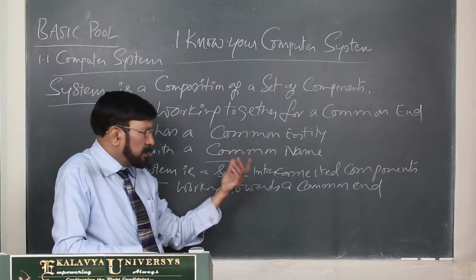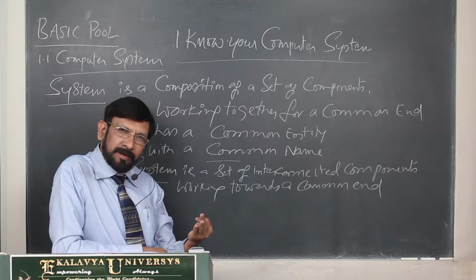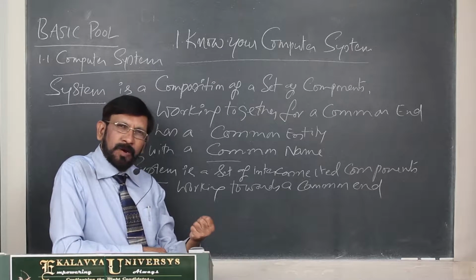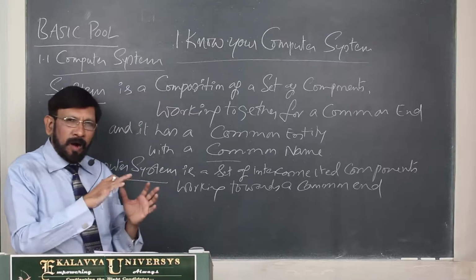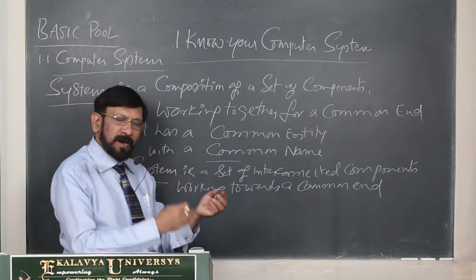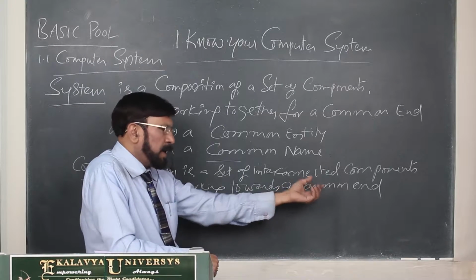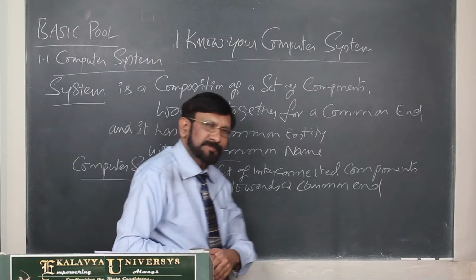So there are a number of components in that, like motherboard, RAM, hard disk, keyboard, mouse, a monitor, etc. All those components are interconnected to perform a common end. The common end is that it can perform a computational job.